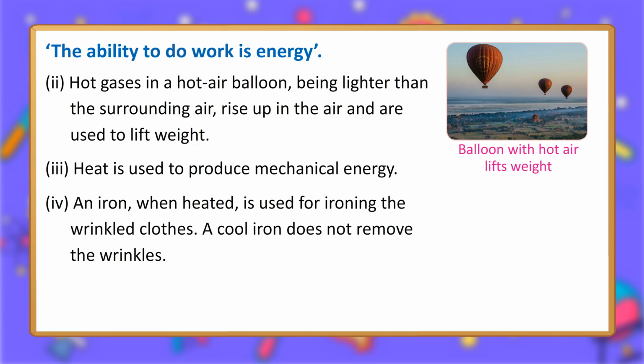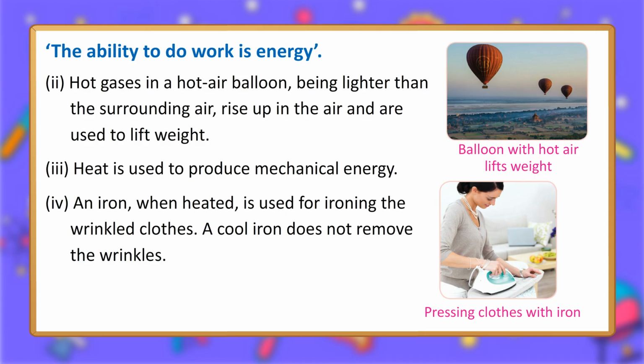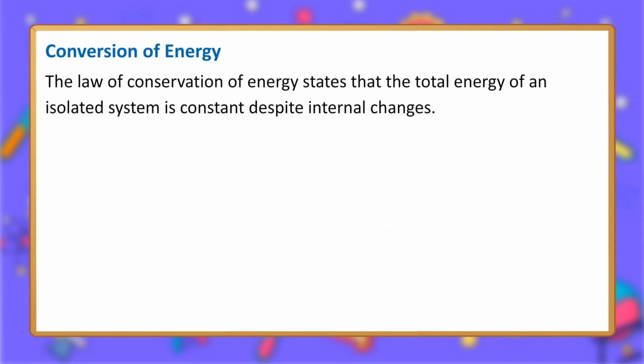4. An iron, when heated, is used for ironing the wrinkled clothes. A cool iron does not remove the wrinkles. Pressing clothes with iron. Conversion of energy. The law of conservation of energy states that the total energy of an isolated system is constant despite internal changes.